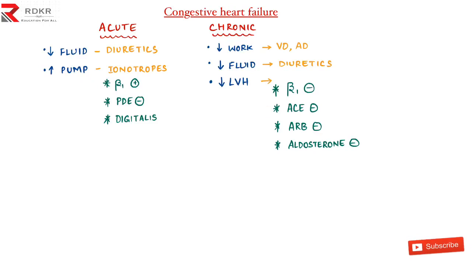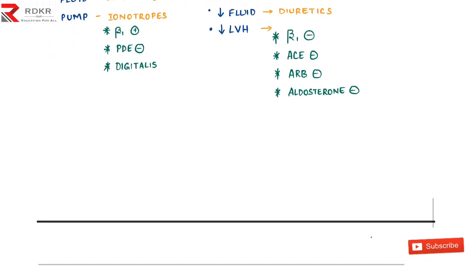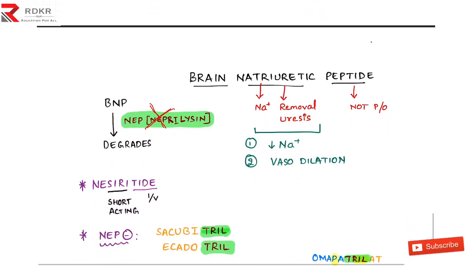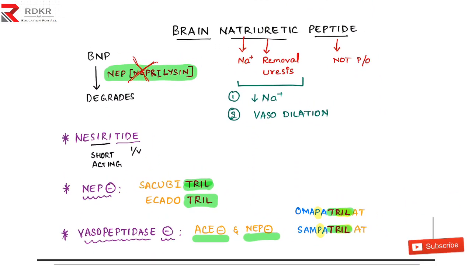And the second, ACE inhibitors, the PRIL group of drugs, and the ARBs, angiotensin receptor blockers, the sartan group of drugs, and the aldosterone antagonists or blockers. So these are the 4 groups of drugs which we used to decrease the cardiac remodeling. So this was about the acute and chronic. And the next one we have is the brain natriuretic peptide.